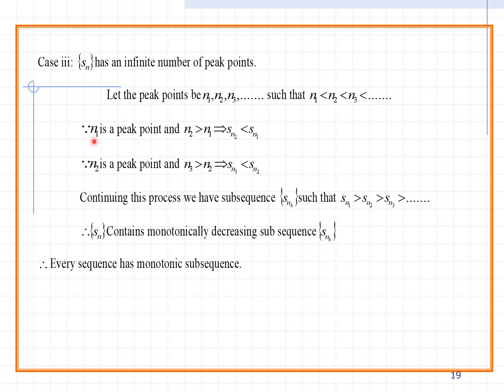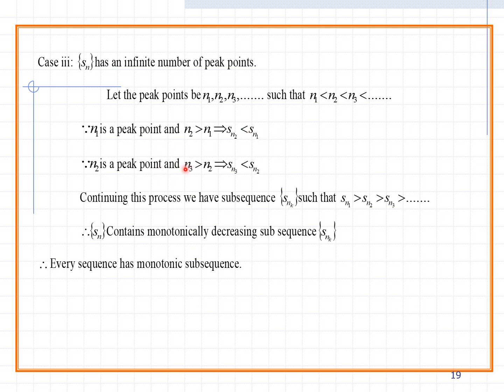So let us see case 3. Sn has an infinite number of peak points. Let the peak points be n1, n2, n3 such that n1 less than n2 less than n3. For example, n1 is a peak point and n2 greater than n1 is also a peak point, so Sn2 less than or equal to Sn1.